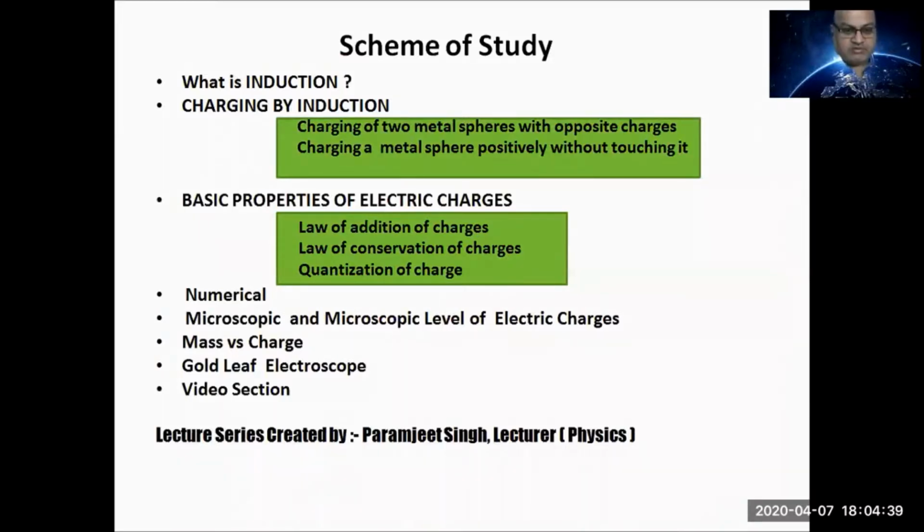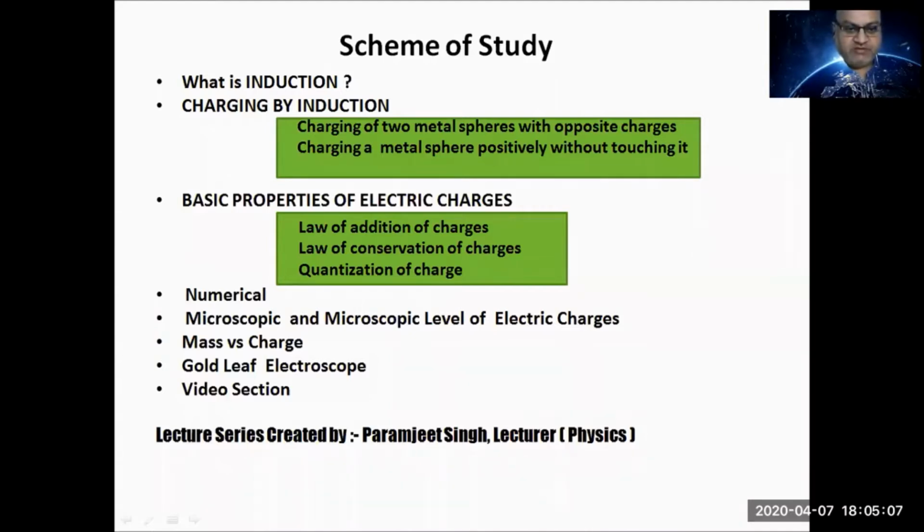The scheme of study for this class: What is induction? Charging by induction. Charging of two metal spheres with opposite charges. Charging a metal sphere positively without touching it. Basic properties of electric charges. Law of addition of charges. Law of conservation of charges, and quantization of charge.